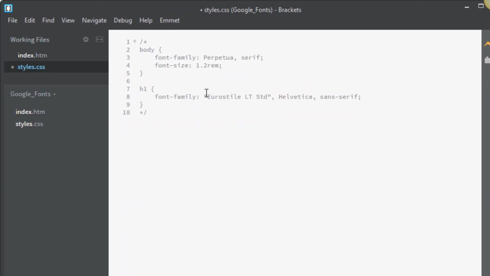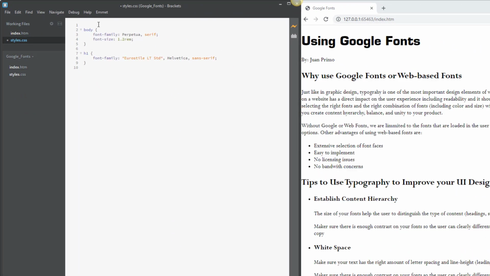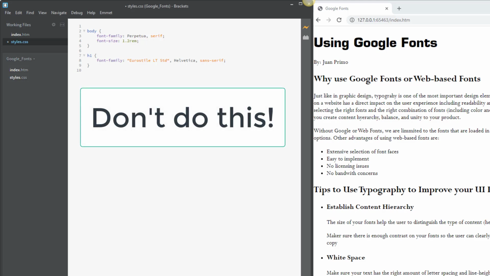So we might be tempted to use fonts that we have on the computer. In this case, I selected Perpetua for the body and Ear Style for the headers. Now the problem with this is that if the user doesn't have these fonts on their computer, they're going to go to the default, whatever serif or sans serif font, doesn't matter. And chances are that I would say the majority of people won't have Perpetua or Ear Style on their font selections. So this is already a no-go. All right, so I'm going to leave them like that right now, and we're going to work this thing out.